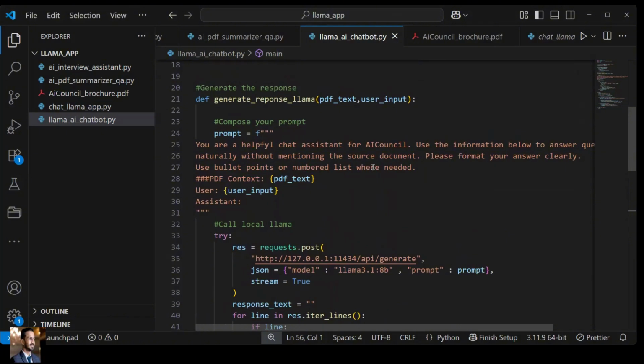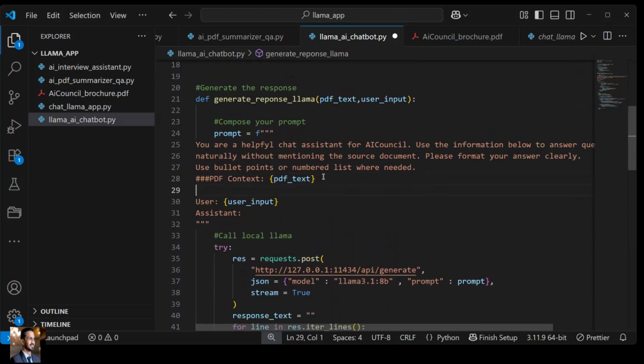That's why when you create such a thing, also add your chat history over here. Okay, PDF context is there, that's good. Here also add your chat history. And where is our chat history?